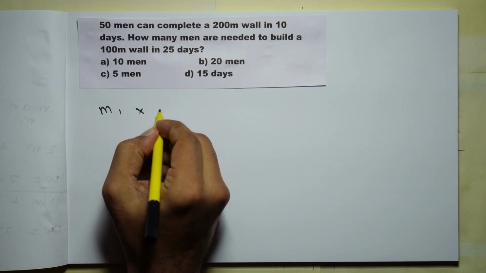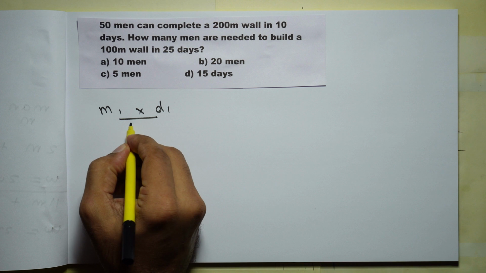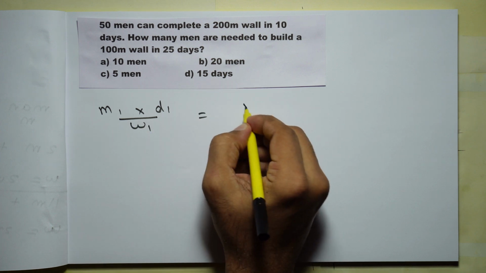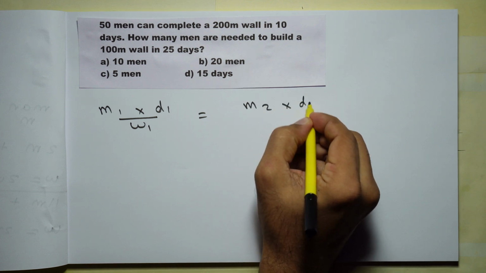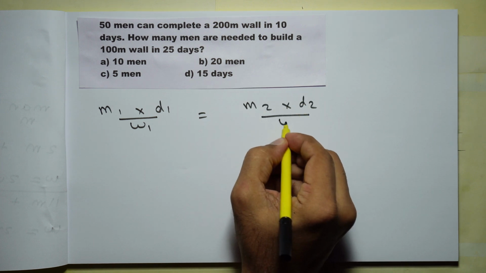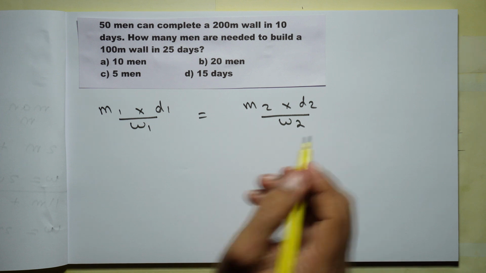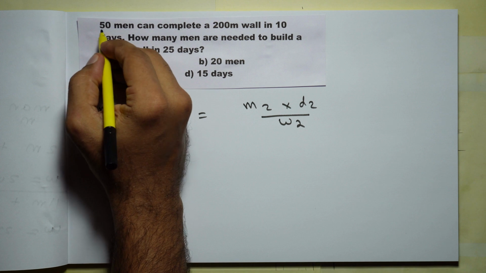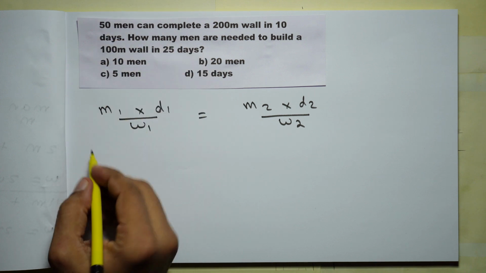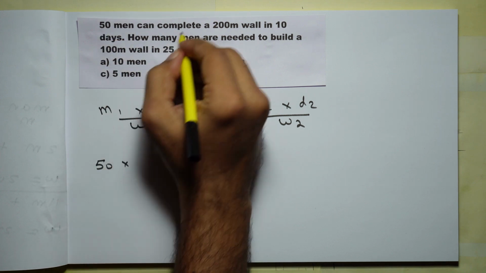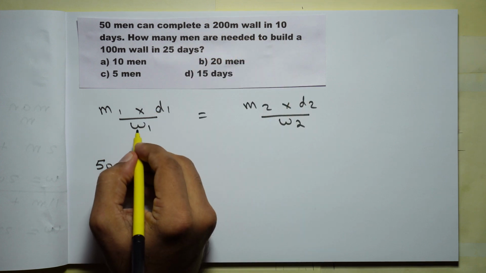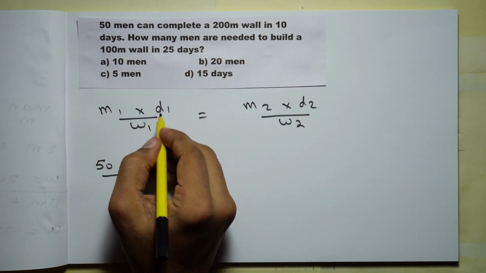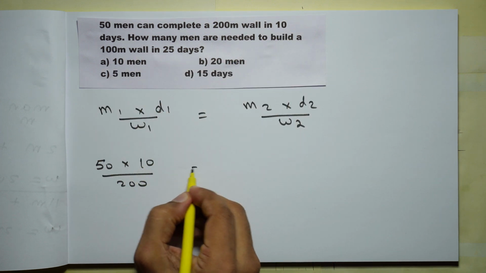M1 men working for D1 days, they can do W1 amount of work. Now that is equal to M2 men working for D2 days, they can do W2 amount of work. So just substitute into this formula and we'll get the required value. So 50 men, so M1 is equal to 50, can complete a 200-meter wall. So W1 is 200 meter in 10 days. So D1 is equal to 10.